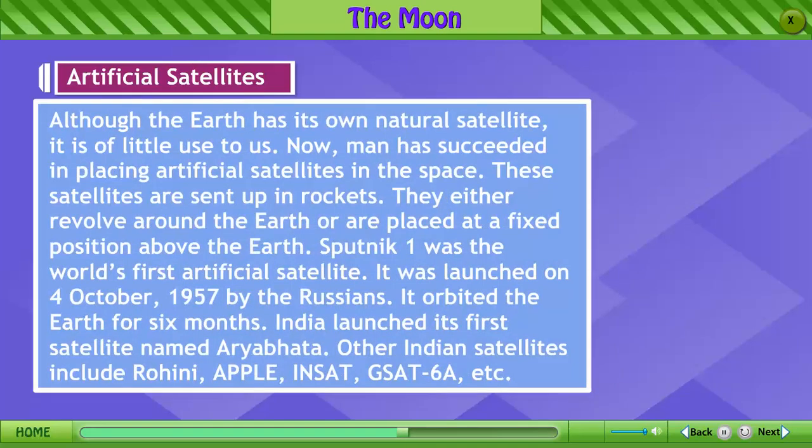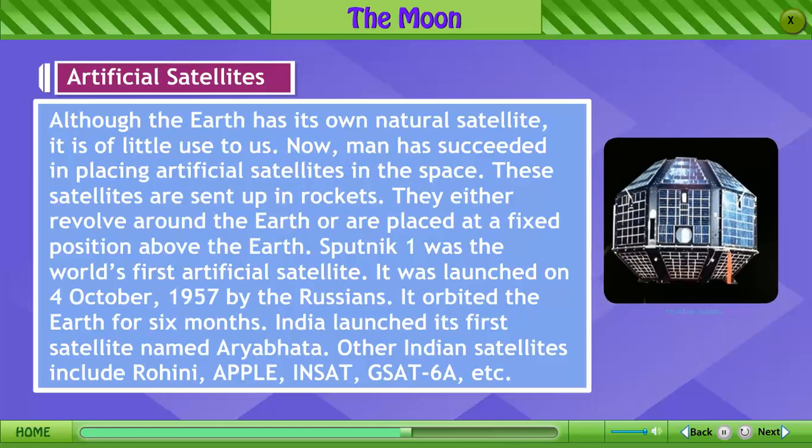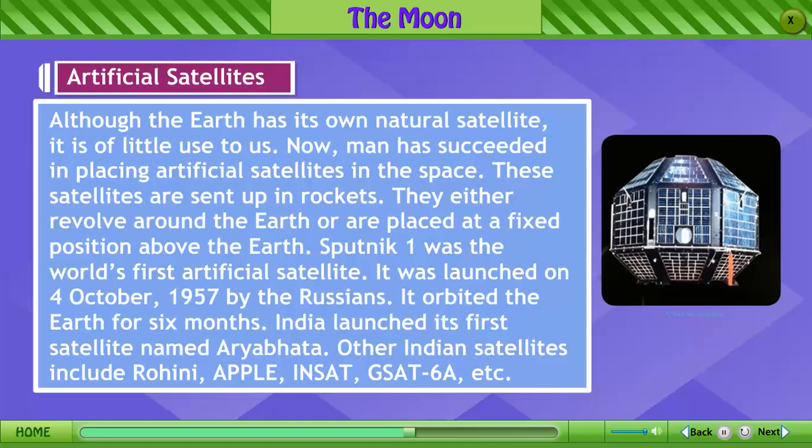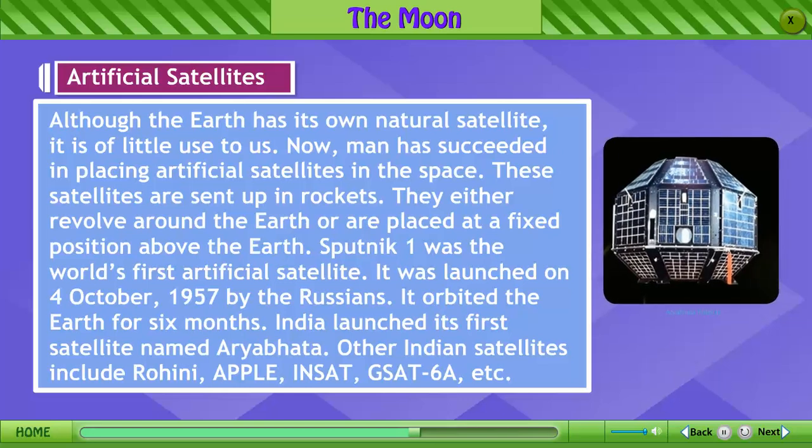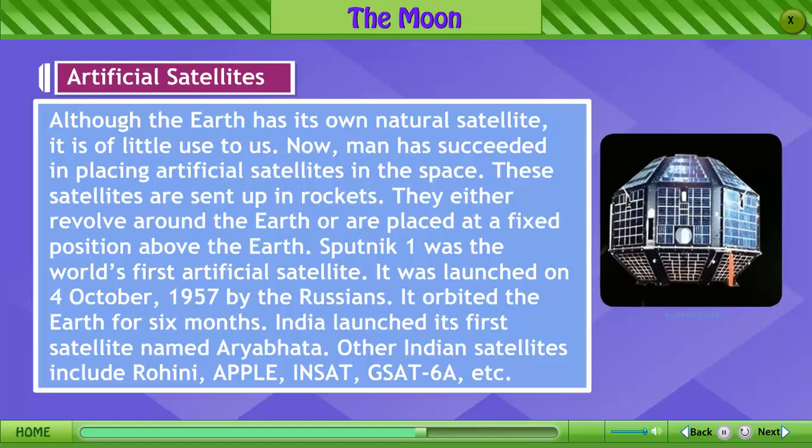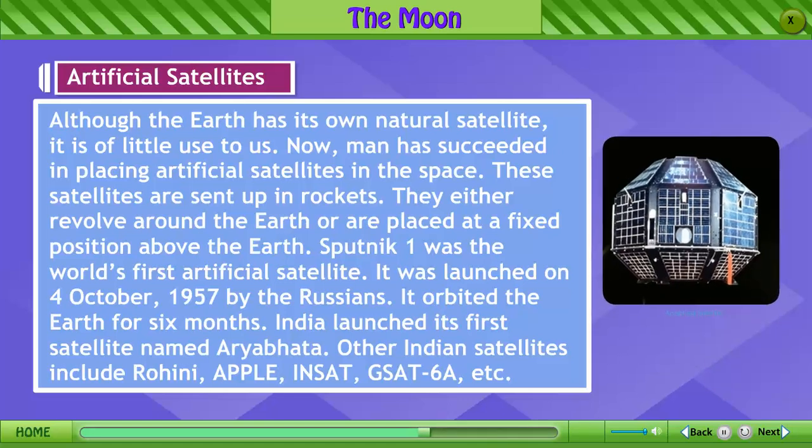Artificial satellites. Although the earth has its own natural satellite, it is of little use to us. Now, man has succeeded in placing artificial satellites in space. These satellites are sent up in rockets. They either revolve around the earth or are placed at a fixed position above the earth. Sputnik 1 was the world's first artificial satellite. It was launched on 4 October 1957 by the Russians. It orbited the earth for 6 months.